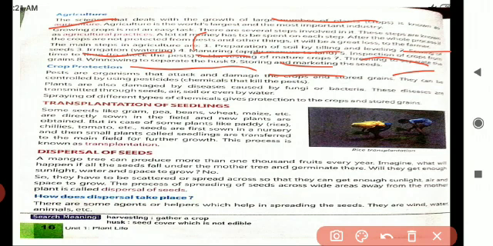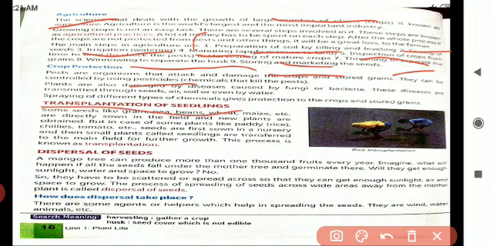Crop protection. Usually pests will damage the crops, and sometimes they are infected by viruses, fungi or bacteria. Okay, children, at that time we want to use pesticides. What is that? Pesticides. The next one is transplantation of seedling.